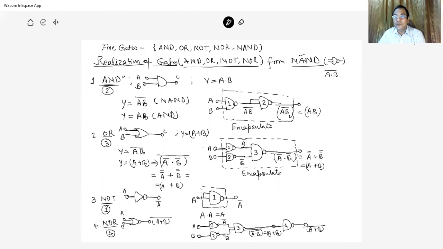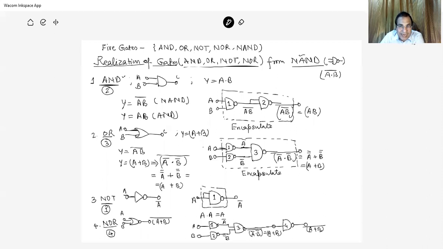Now we have a total of 5 gates: AND, OR, NOT are basic, and NOR, NAND are universal. So we do the realization of the gates AND, OR, NOT, NOR from the NAND gate, that is, (A·B) bar, using only the NAND gate. We have to realize all 4 gates. How is it possible? You see, this is the AND. We have to find the AND from the NAND.